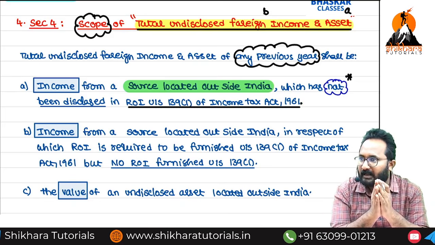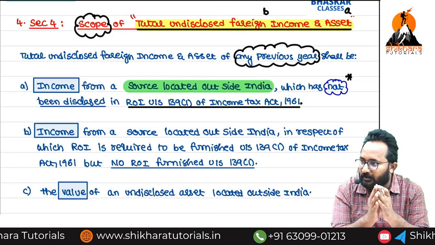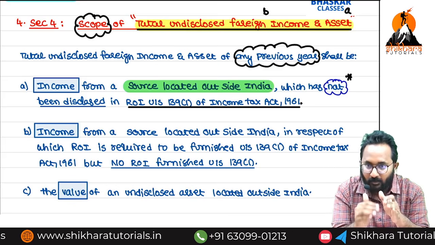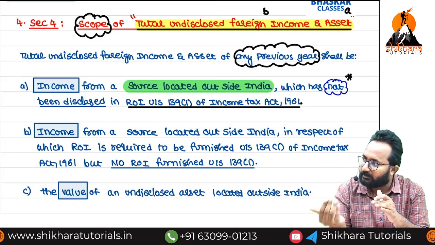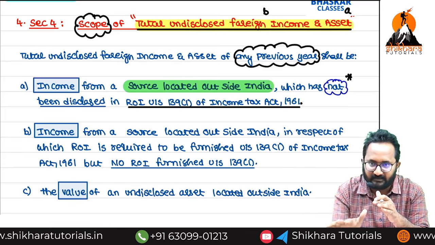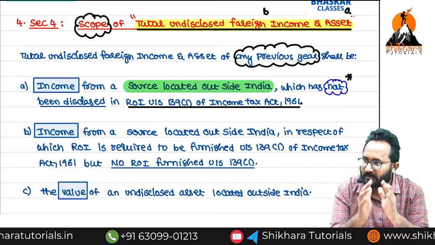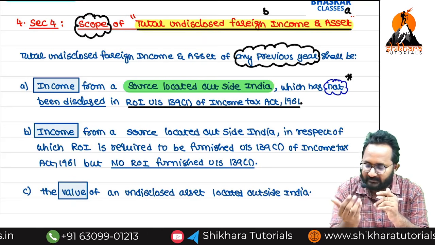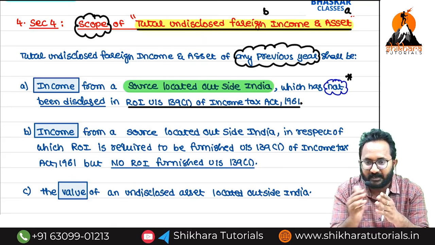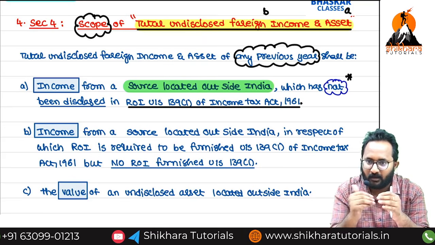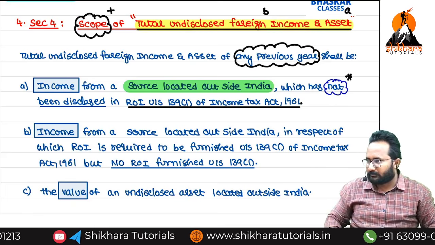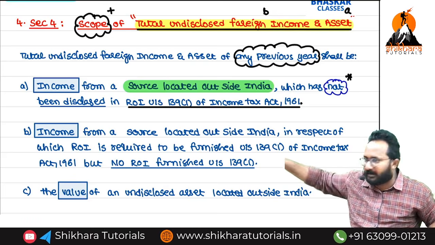Under the Black Money Act 2015, no separate returns are required. For this also, we have to file the normal returns under the Income Tax Act 1961 only. Suppose there is one asset outside India, and from that asset we are generating some income. Is that income disclosed or not? Not disclosed. That's why it should be included in the scope of undisclosed foreign income and assets.